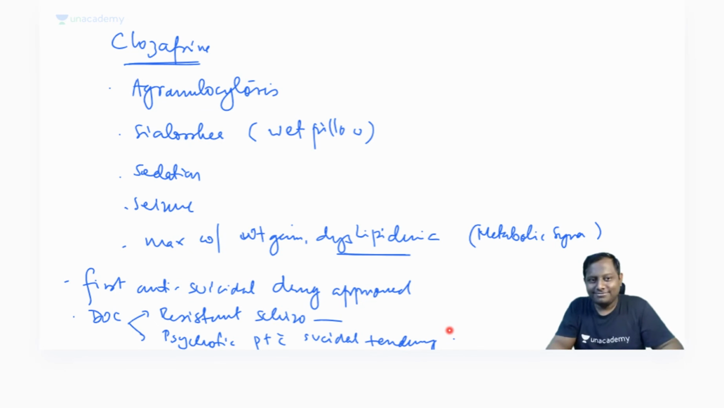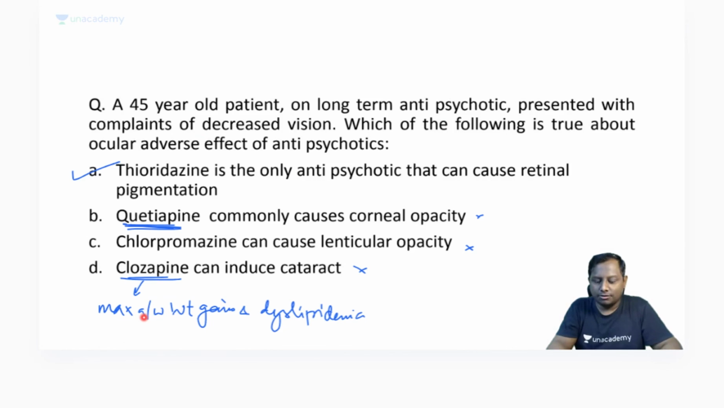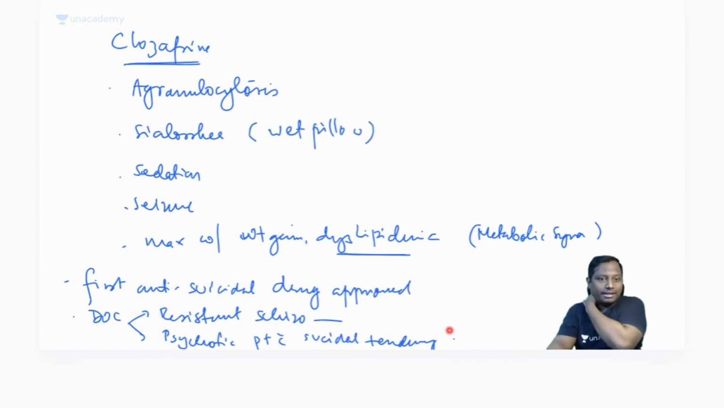All right. So that is about clozapine. Some of you raised the question. We have discussed clozapine as well. The correct answer that we are having is A. Thioridazine is the only antipsychotic that can cause retinal pigmentation. That is the correct answer. I hope all of you guys have got this answer correctly. Now, next question.